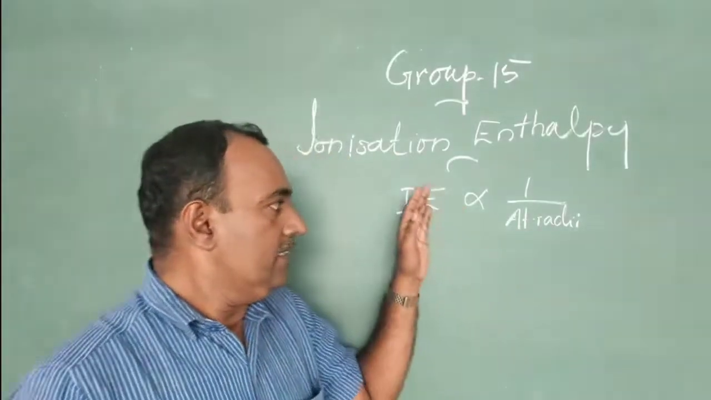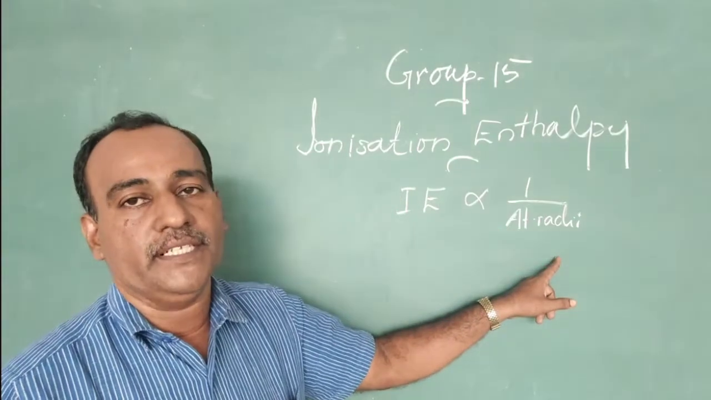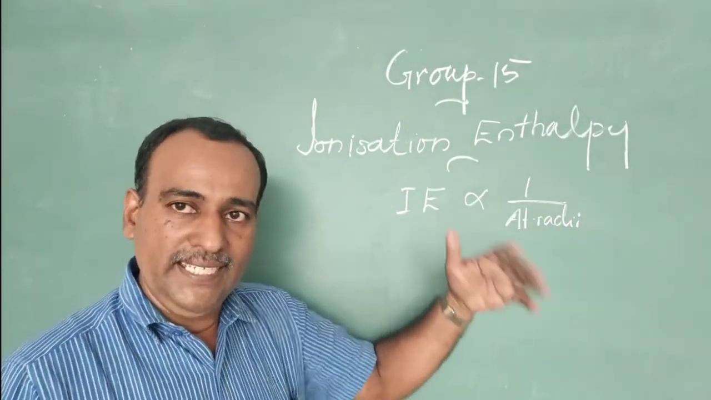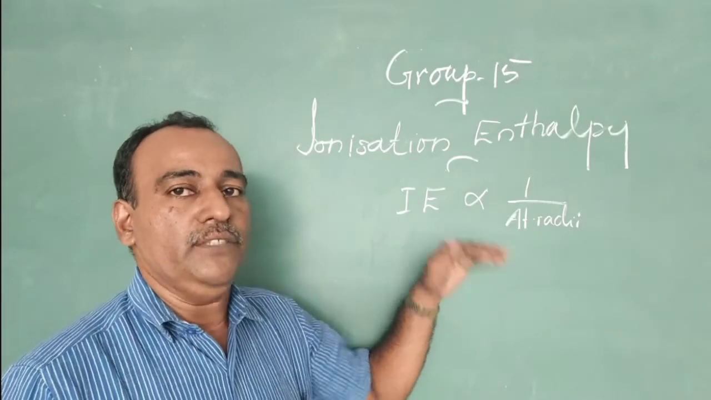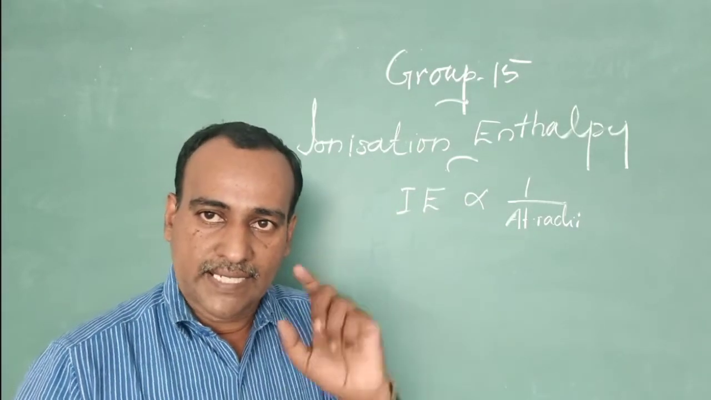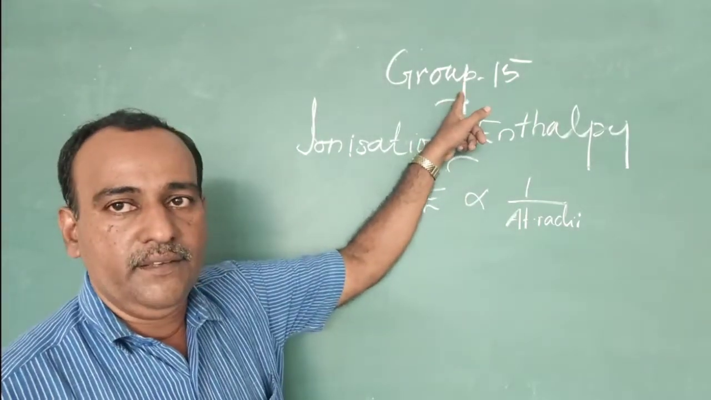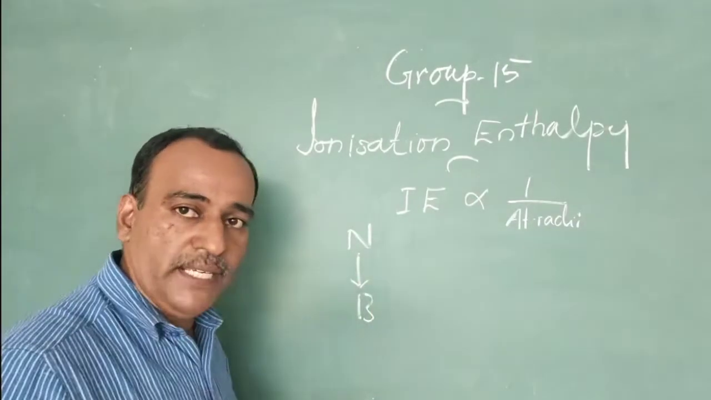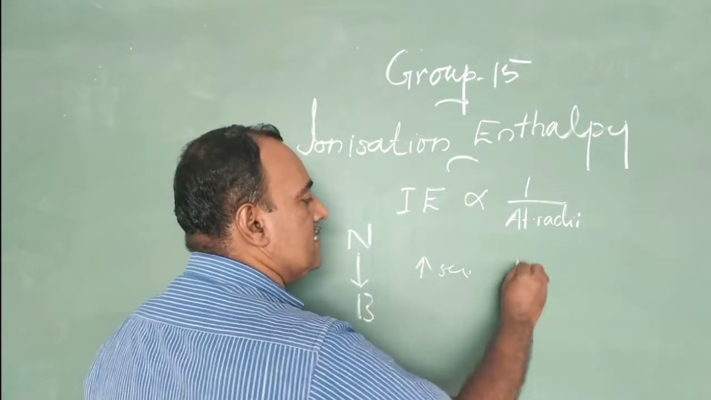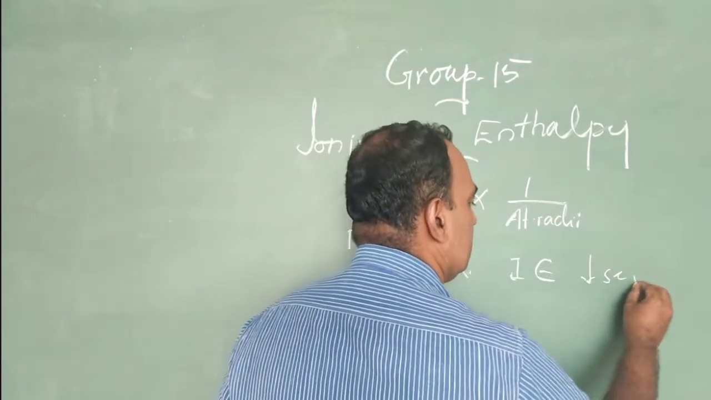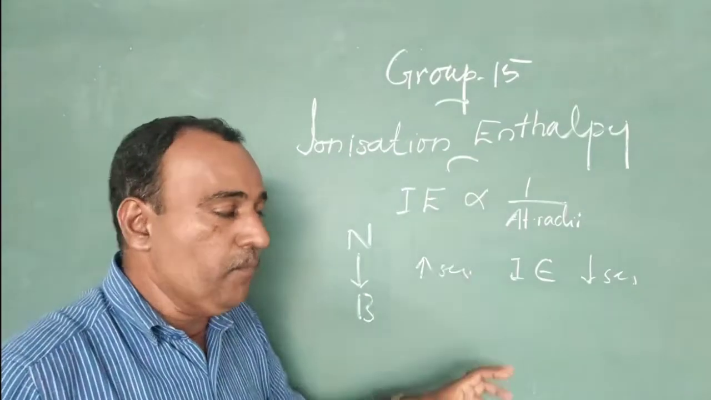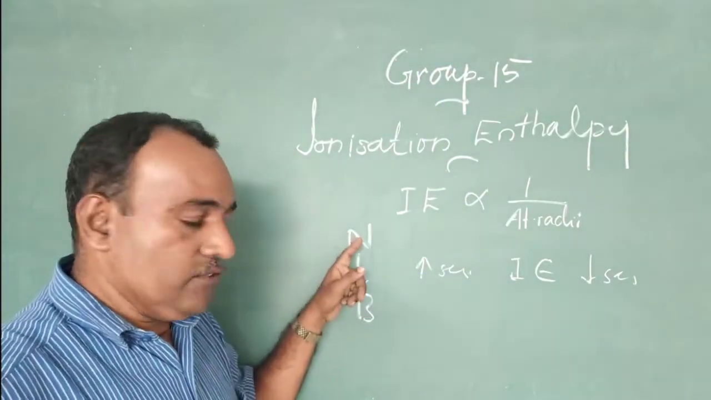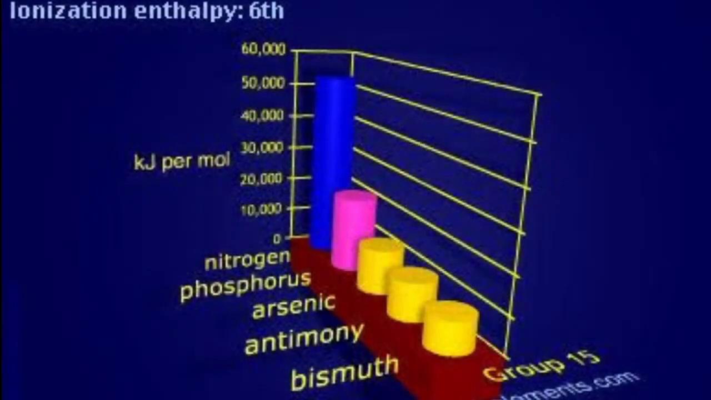Ionization enthalpy. As we studied earlier, ionization enthalpy is inversely proportional to atomic radius. That means when atomic radius increases, ionization enthalpy decreases. In group 15, when we move from nitrogen to bismuth, atomic size increases, hence ionization enthalpy decreases. So, moving from top to bottom in group 15, atomic size increases, therefore ionization enthalpy decreases.